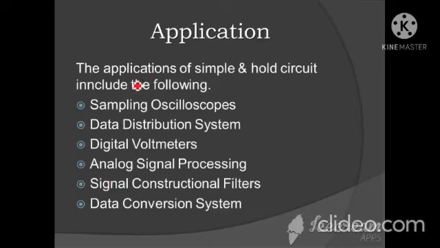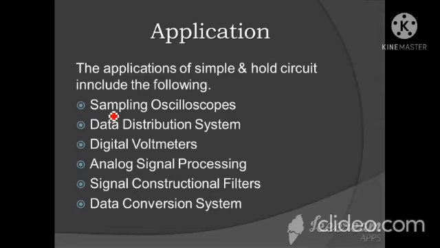Applications: the applications of sample and hold circuit include the following: sampling oscilloscope. The sampling oscilloscope is a type of digital sampling oscilloscope which is used to examine a very fast signal. The next is data distribution system. The data distribution service for real-time systems is an Object Management Group machine-to-machine standard that aims to enable dependable, high-performance, real-time, scalable data exchange using a publish-subscribe pattern.